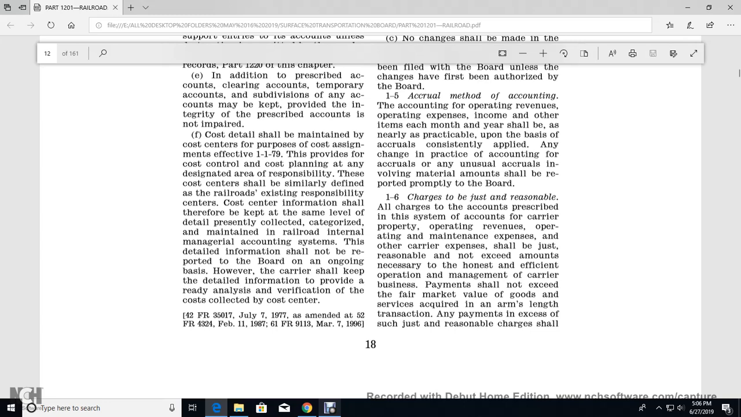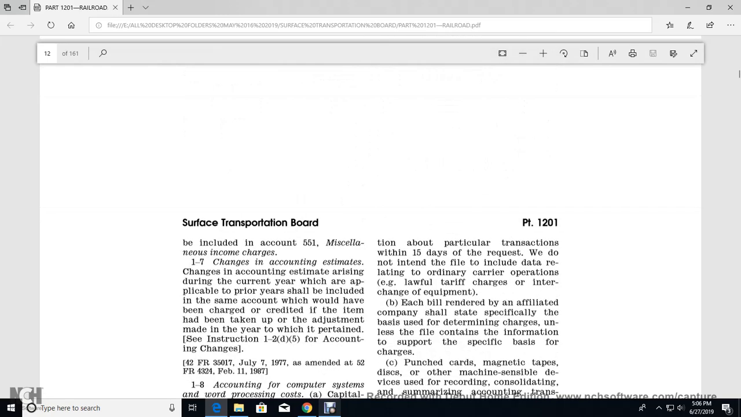Charges shall be just and reasonable. The accounting prescribed for the carrier covers property operating revenue, operating and maintenance expense, and other carrier expense. The expense shall not exceed the amount necessary for the honest and sufficient operation and management of the carrier business. Payment should not exceed the fair market value of the goods or services acquired in an arm's length transaction.